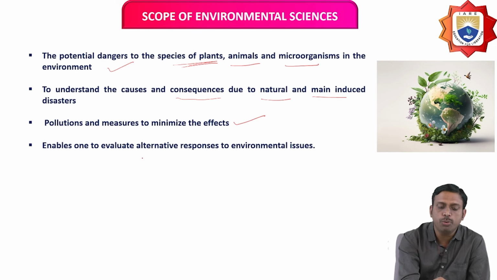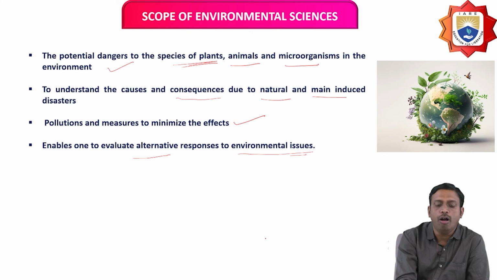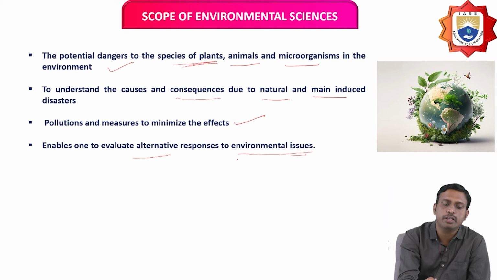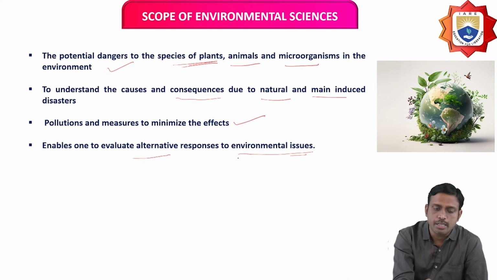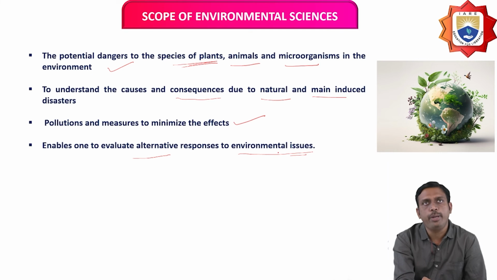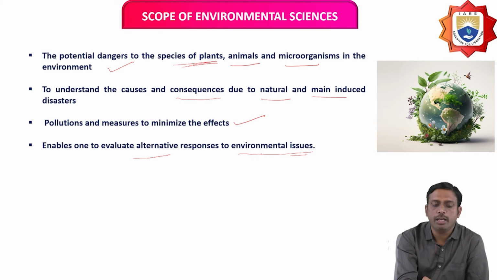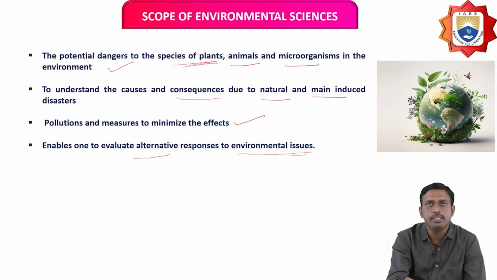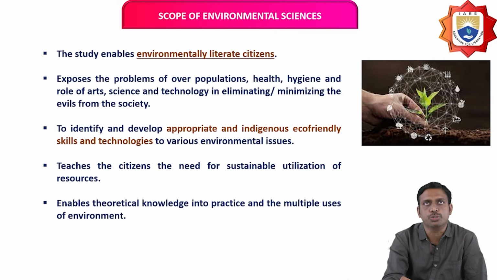It enables one to evaluate alternative responses to environmental issues. All these come under the scope of environmental science: the potential dangers to species of plants, animals, and microorganisms, understanding the causes and consequences of natural and man-made disasters, pollution and measures to minimize the effects, and evaluating alternative responses to environmental issues.